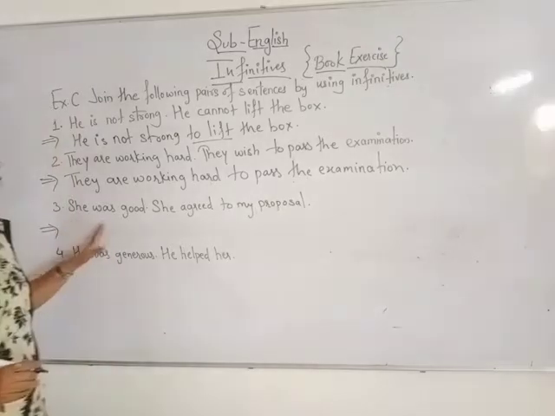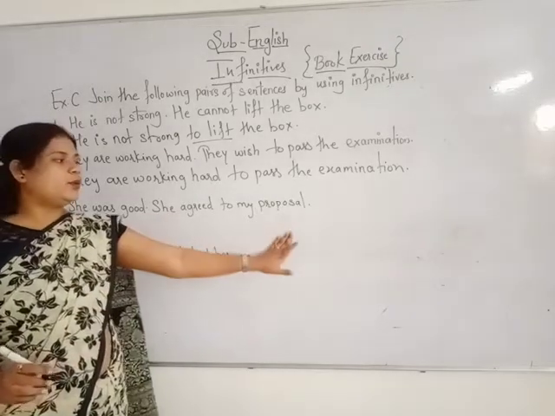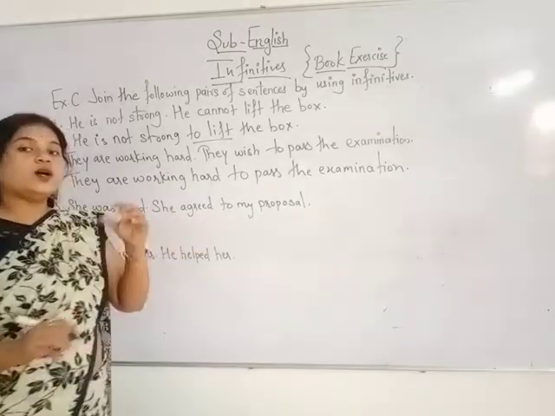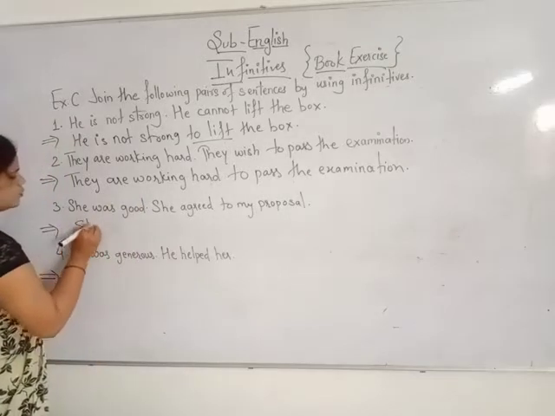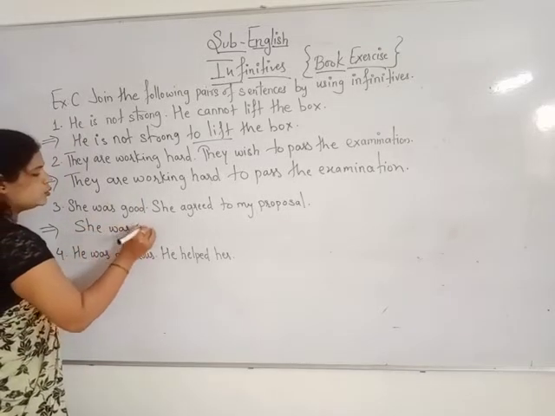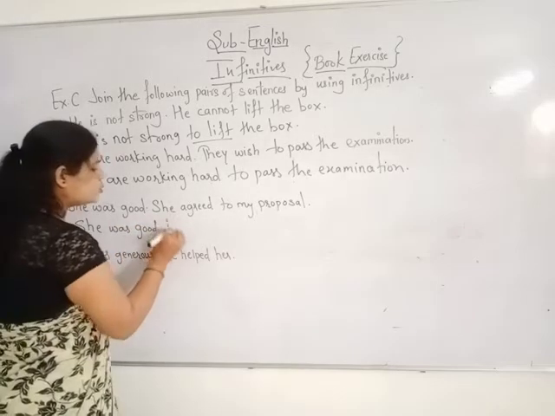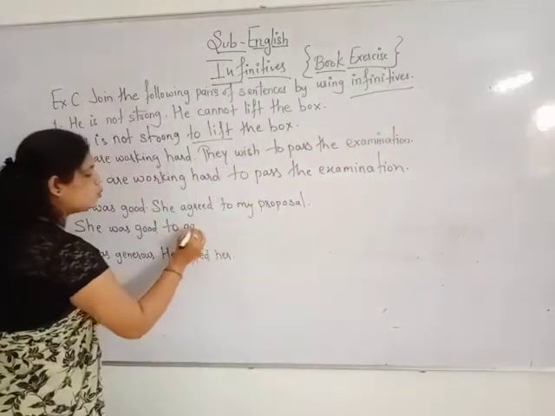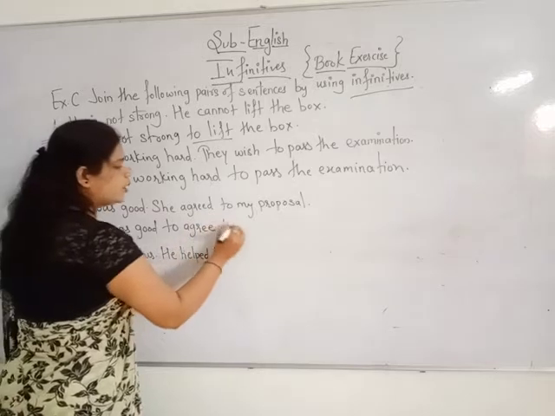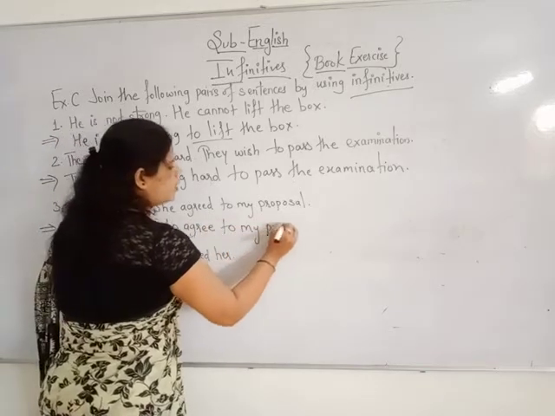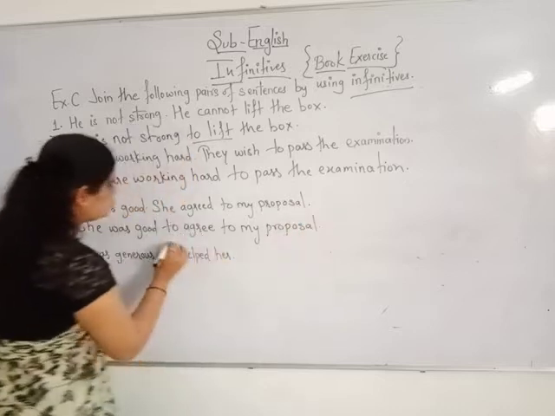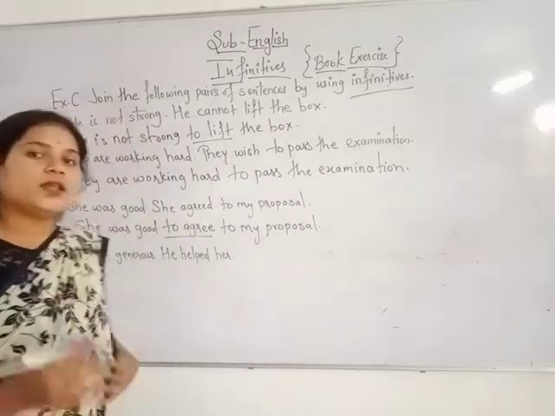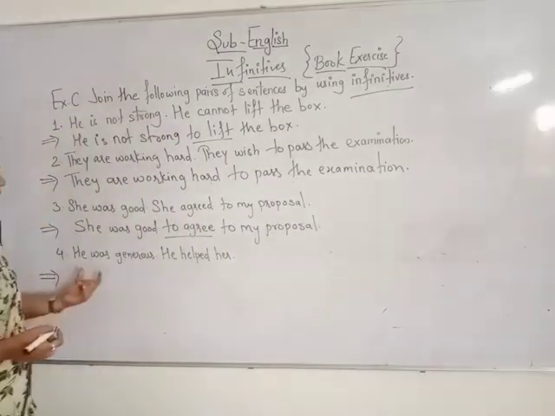Okay, she was good. She agreed to my proposal. Here agreed is given. Remember, verb's first form is what we use. She was good to do what? To agree. Since we are using what? Infinitive. So we will write over here to agree to my proposal. So, to plus V1. Always remember, for infinitives what do we use? To plus V1.